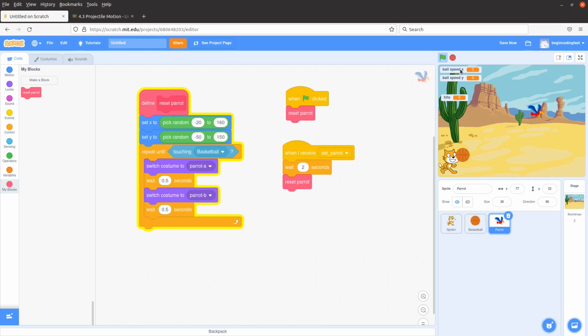Now, if I want to really change the speed of X and Y, I can turn it to a slider. Okay, so the horizontal speed and the vertical speed can be varied by these two sliders. So let me play the game now.